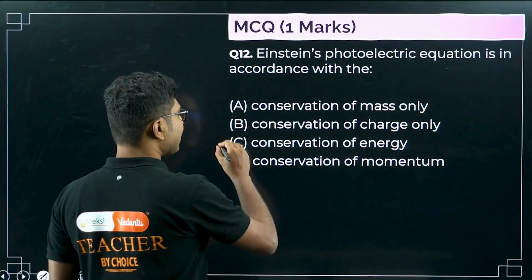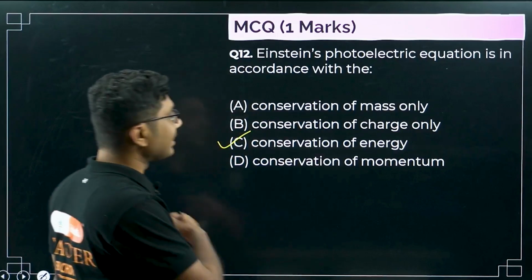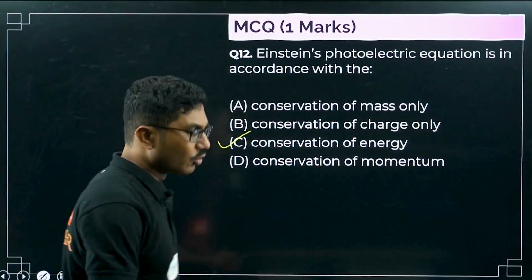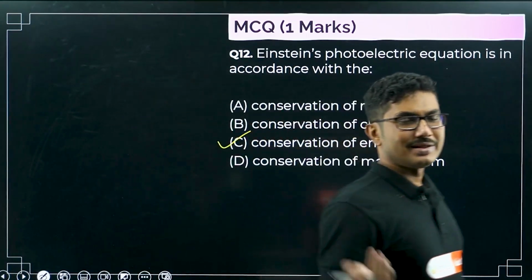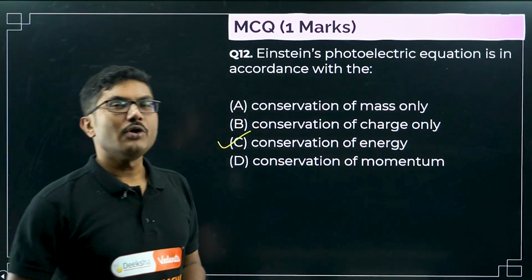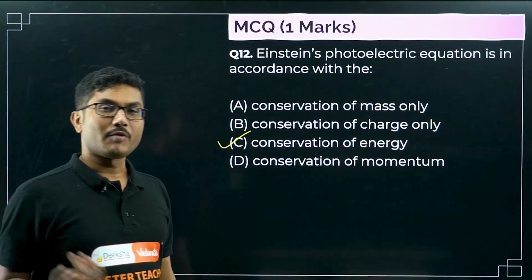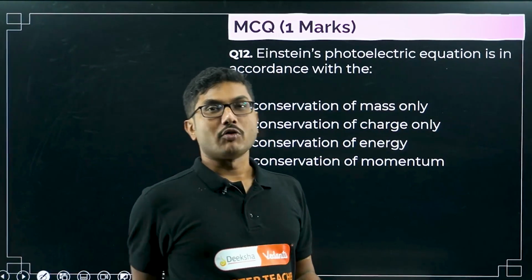Basically conservation of energy includes both mass and energy, so conservation of energy is the go-to here. In this case we are not considering the mass, the only thing that we are considering is the energy. So Einstein's photoelectric equation is basically a form of conservation of energy for the photoelectrons.